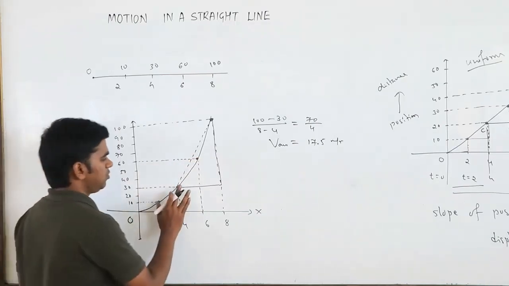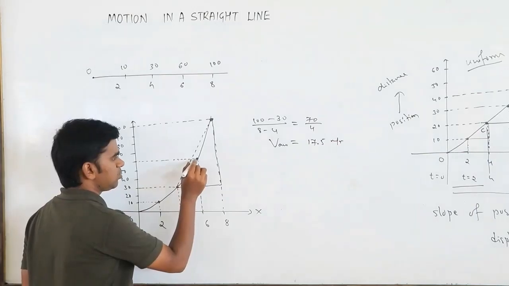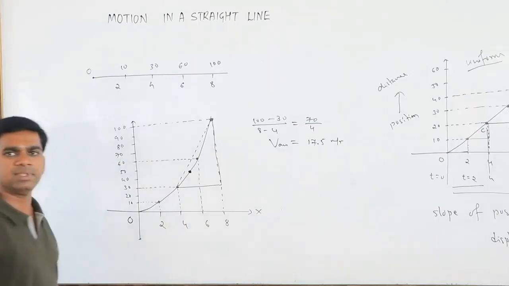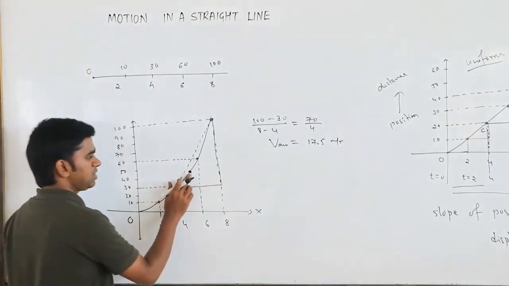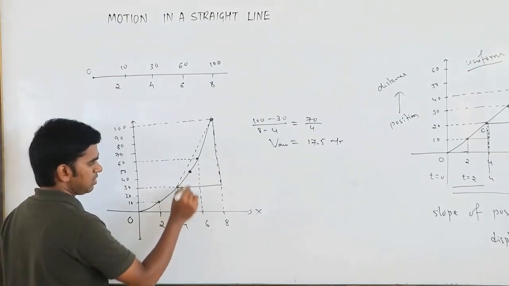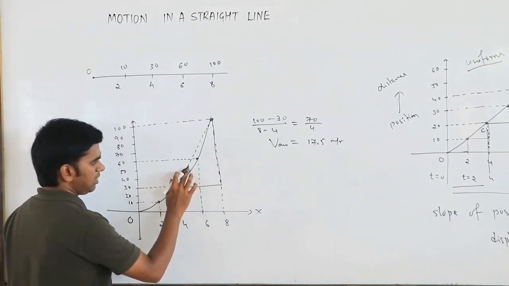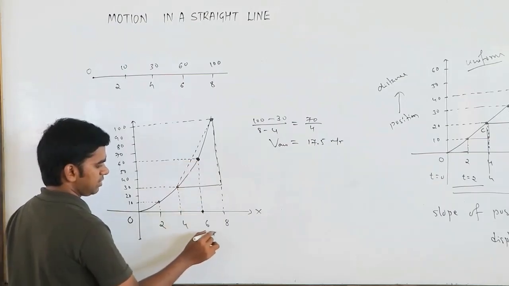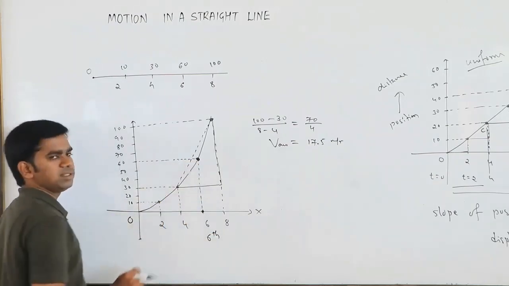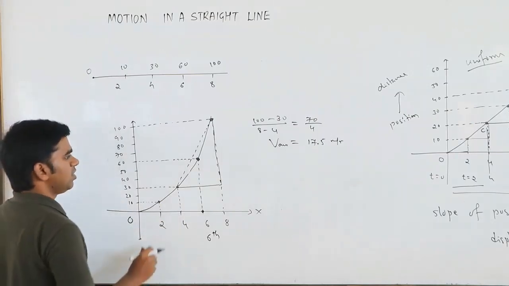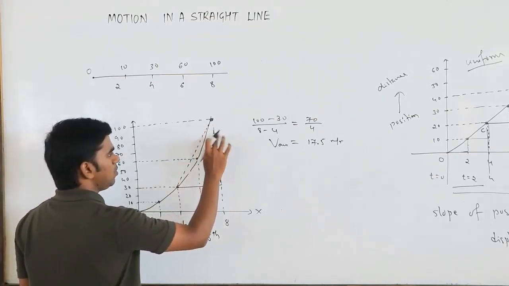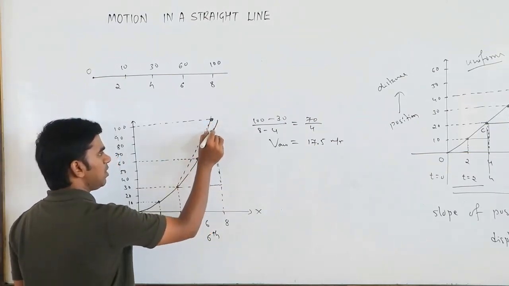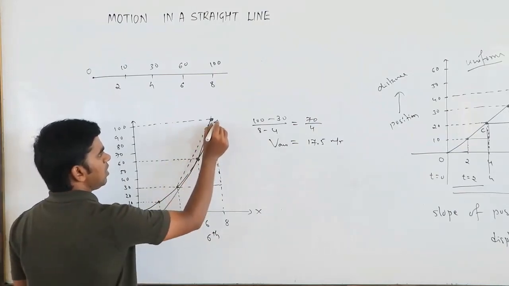Suppose you want the velocity at this point, the instantaneous velocity. If you want to know the velocity at this point, say at the 6th second, that means that is the instantaneous velocity. For that, what you have to do is draw the tangent. So I will draw a tangent over here.